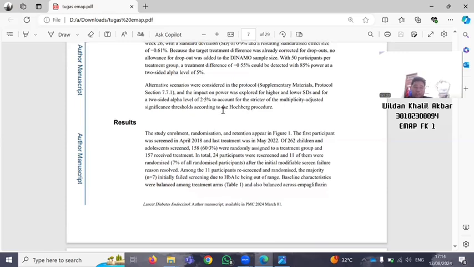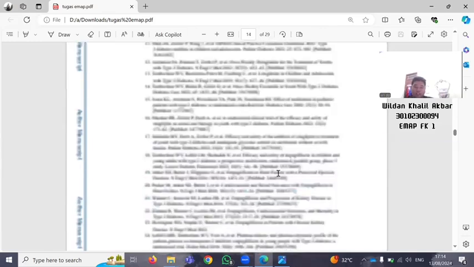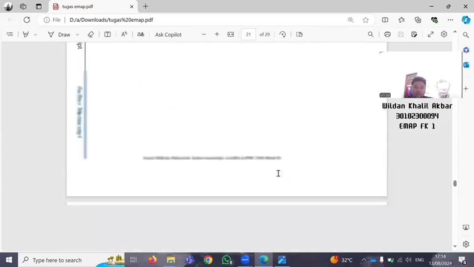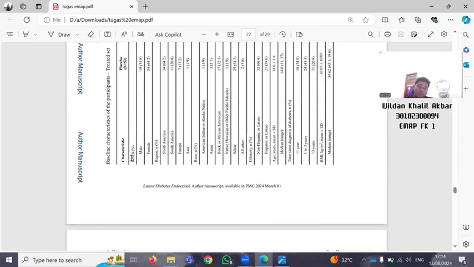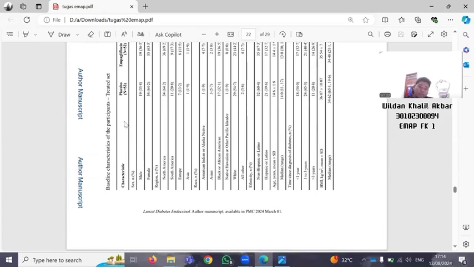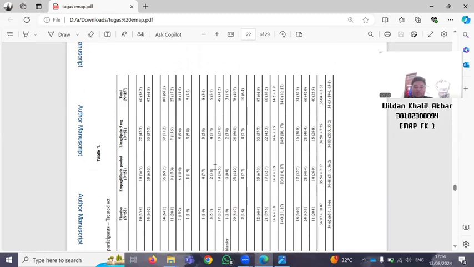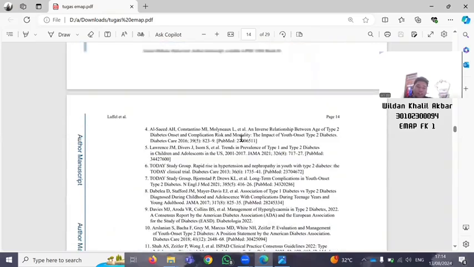Next to the 14B. In the 14B, I can find in this journal next to the 15. In 15, we can find the table. Right there, the table 1 is the table of the baseline characteristic of the participant of treated set. This is the number 15. Next to the number 16.